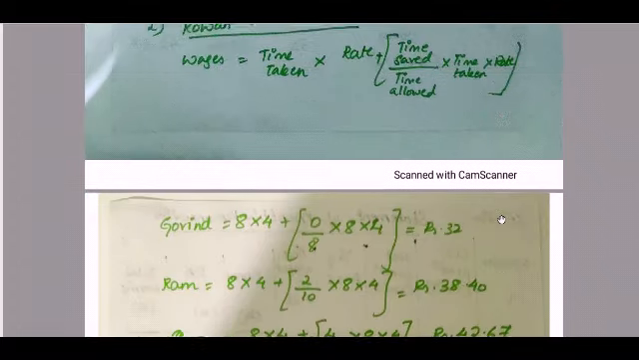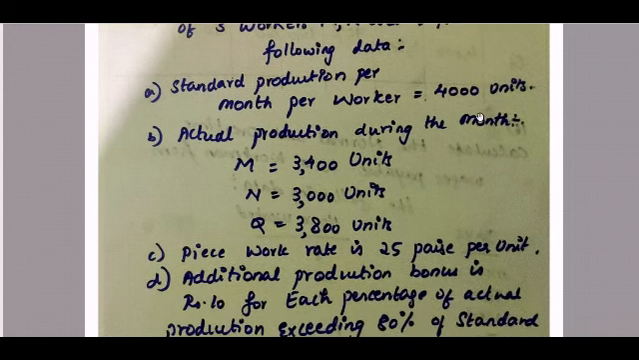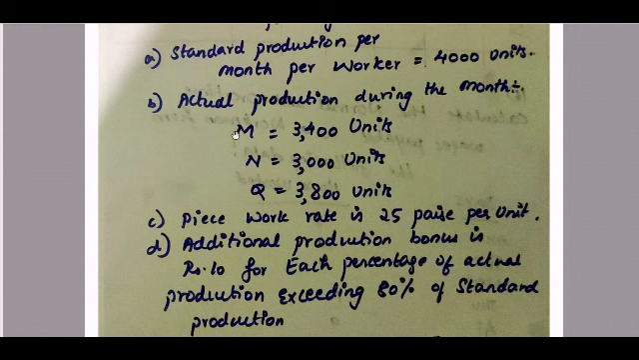So now let us move on to the next question. Calculate the monthly remuneration of 3 workers M, N and Q from the following data. Standard production per month per worker, which is expected from the worker, is 4,000 units. Actual production during the month is: M 3,400 units, N 3,000 units, Q 3,800 units. The piece work rate is 25 paisa per unit.